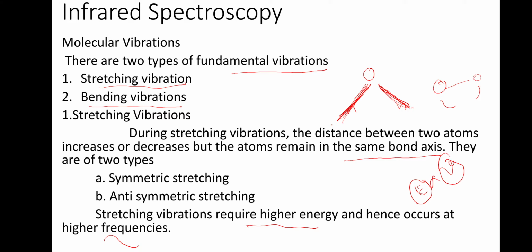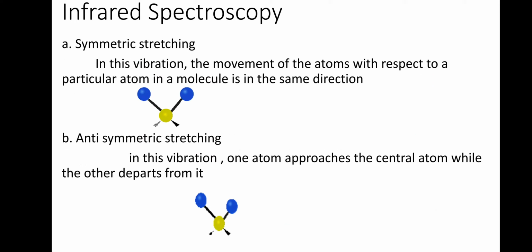Stretching vibrations are of two types. One is symmetric stretching and one is asymmetric stretching. In symmetric stretching, the movement of the atoms with respect to a particular atom in the molecule is in the same direction. See here, this is a carbon atom and these are hydrogens. So both will be moving out.